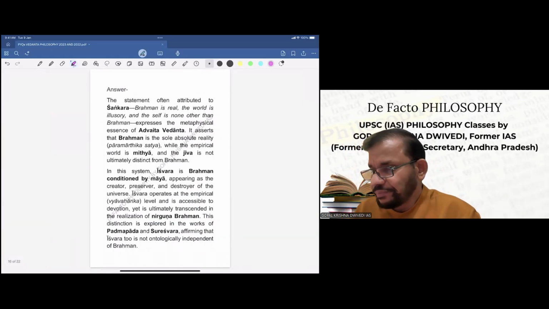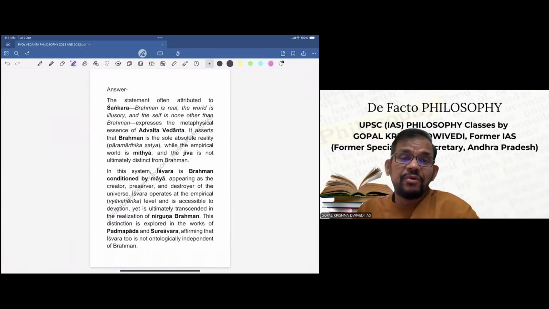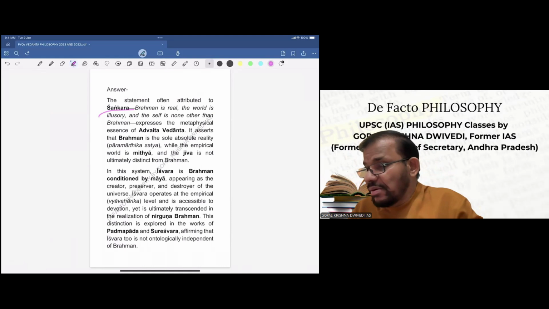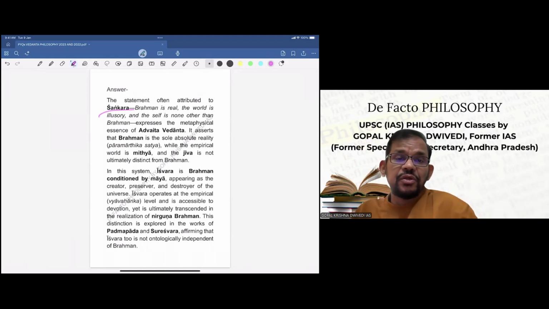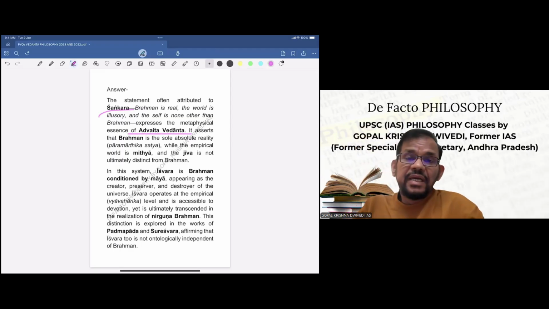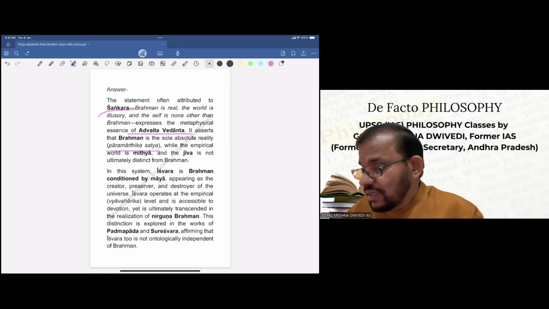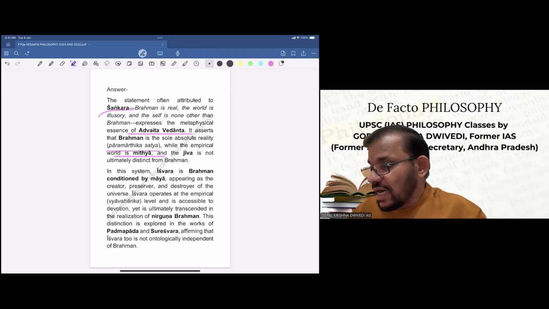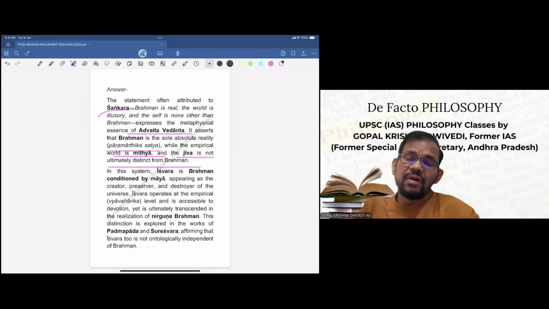Now let us see. The statement often attributed to Shankara, Brahma is real and the world is illusory and the self is none other than Brahma, expresses the metaphysical essence of Advaita Vedanta. It asserts that Brahma is the sole absolute reality, Paramarthik Satya, while the empirical world is Mithya and the Jiva is not ultimately distinct from Brahma. In this system, Ishwara is Brahma conditioned by Maya, appearing as the creator, preserver and destroyer of the universe.